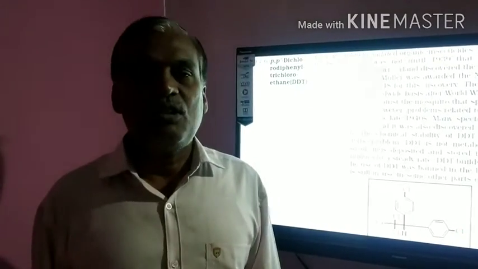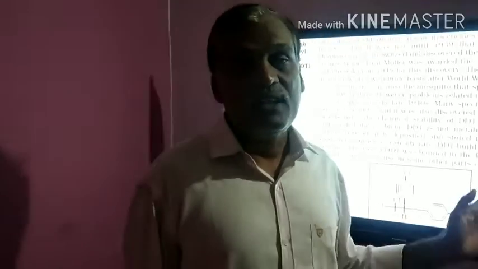This is the lesson about haloalkanes and haloarenes. From this chapter you will get a minimum of 6 marks. Name reactions and the mechanisms SN1 and SN2, and how to find out in which haloalkanes and haloarenes the SN1 and SN2 mechanisms will take place, and what the compounds are that are present in this chapter. All these are important. Just go through it once, make your own notes and prepare well.